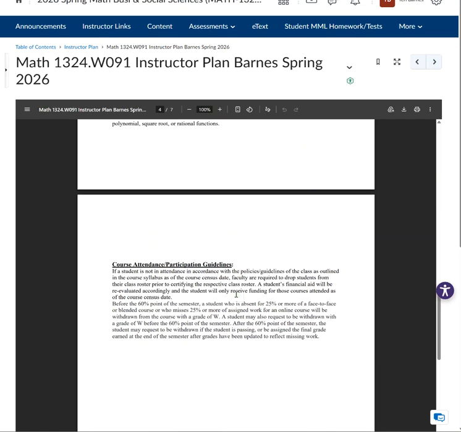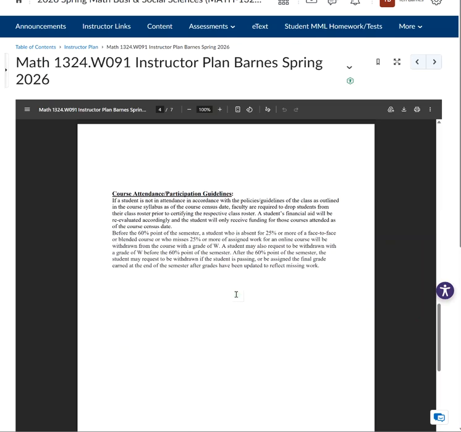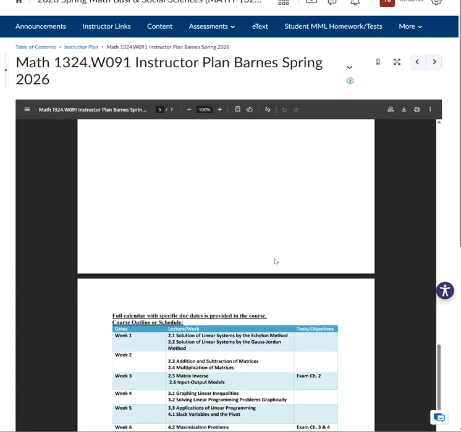You can read through the objectives. Course attendance and participation: you must not miss more than 25% of the class. In an 8-week class, that means 2 weeks of inactivity, and you can be dropped on the 3rd week. So keep that in mind. We'll talk more about how I do attendance in a minute, but you can't miss more than 25%.